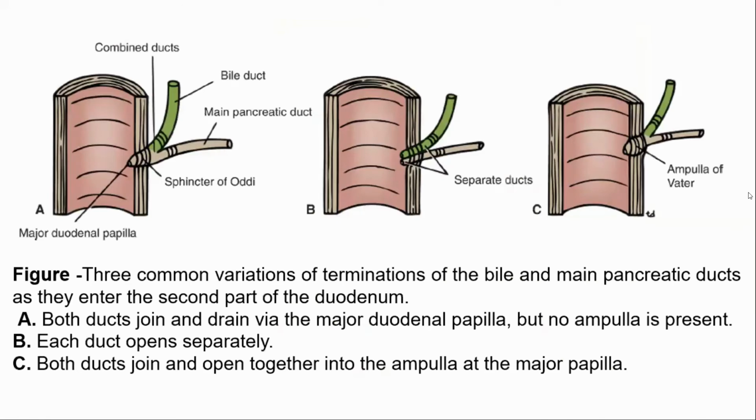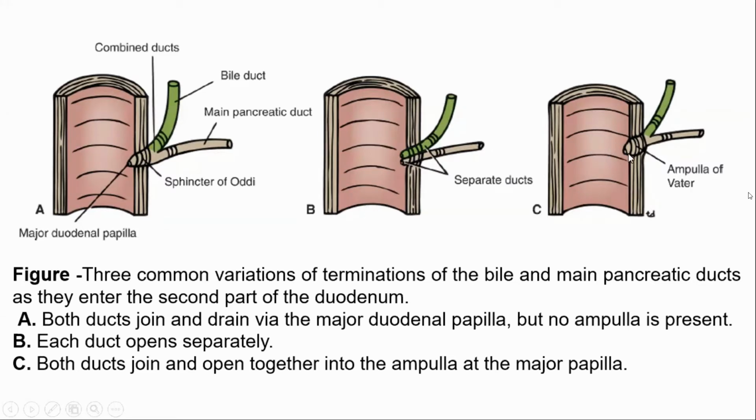Now, there are three common variations of termination of the bile duct and main pancreatic duct as they enter the second part of the duodenum. In the first, both ducts join and drain via the major duodenal papilla, but no ampulla is present. In the second, each duct opens separately: the bile duct and the major pancreatic duct open separately into the second part of the duodenum.